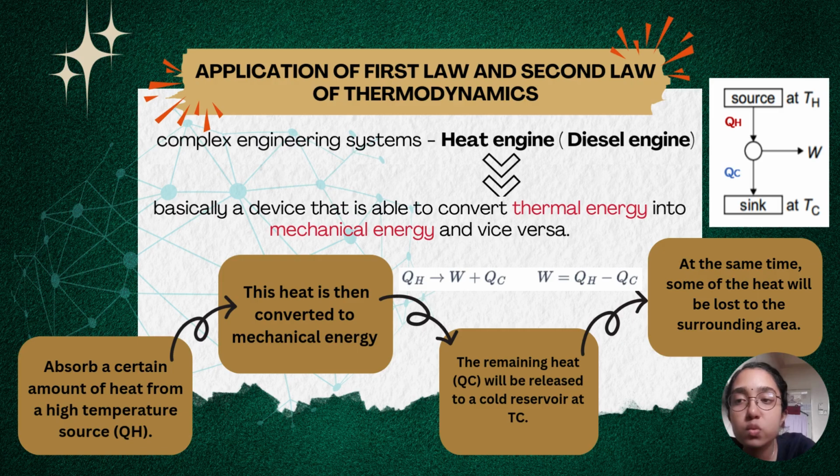It absorbs a certain amount of heat from a high temperature source, and then this heat is converted to mechanical energy, and the remaining heat QC will be released to a cold reservoir. At the same time, some of the heat will be lost to the surrounding area, just like how we see in the diagram above.